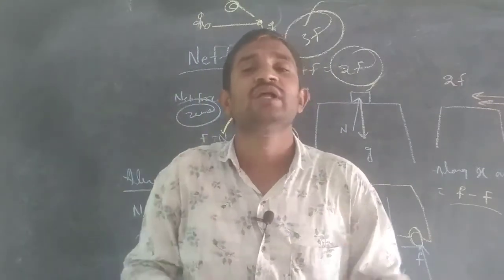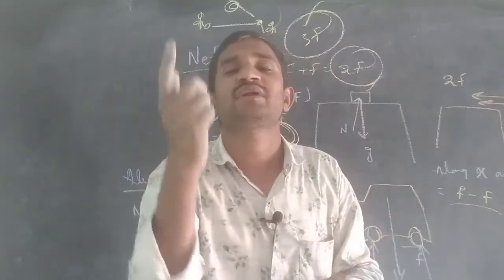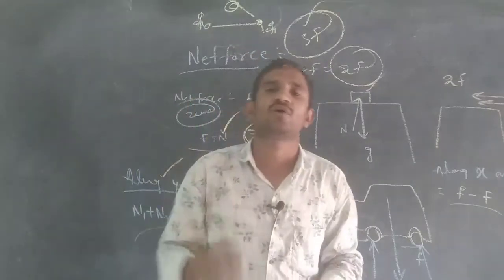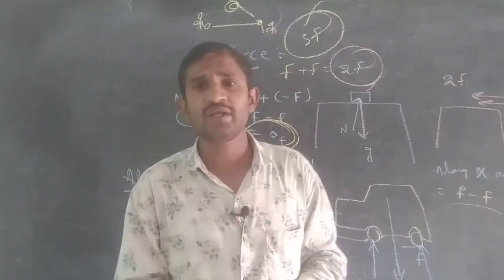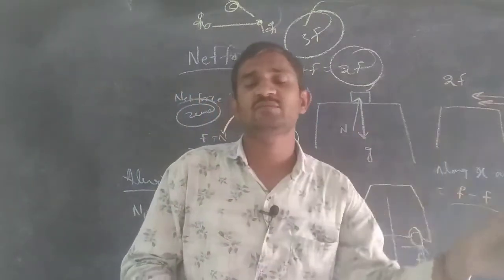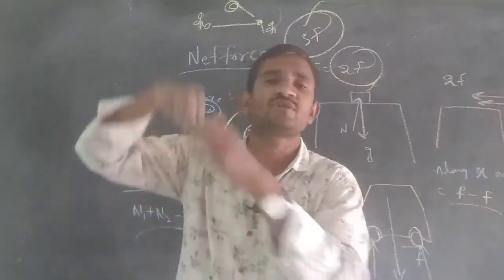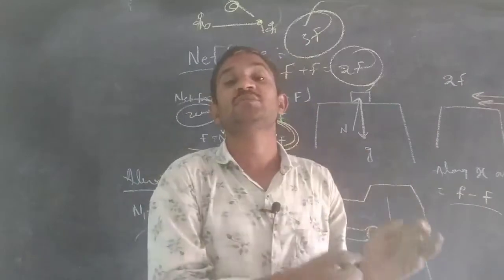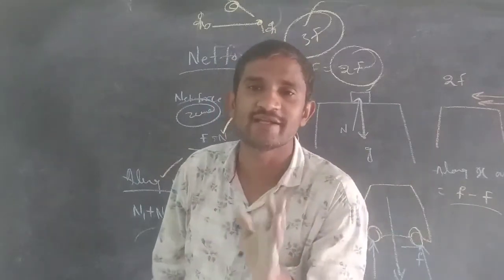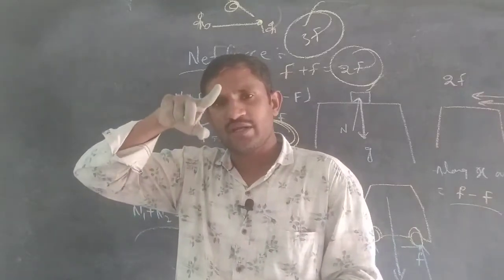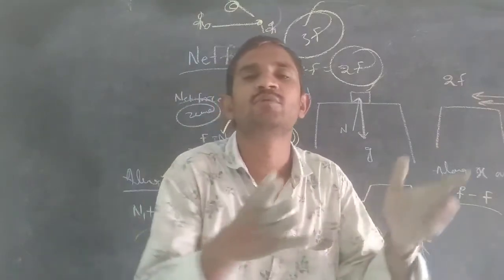In your textbook, in one box, temporary changes and permanent changes are mentioned, whether shape changes or not, that you have to do as work. Due to the net force, the direction will change, the state will change, the shape will change. Some shapes will change temporarily, some permanently. While you play carom, when you hit the striker, what will happen? The coin will move.